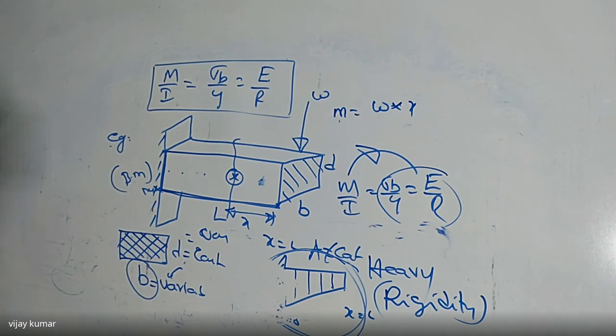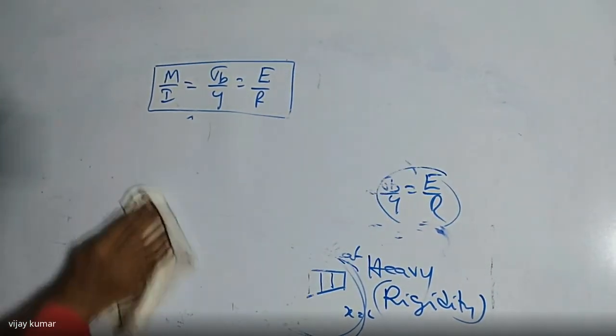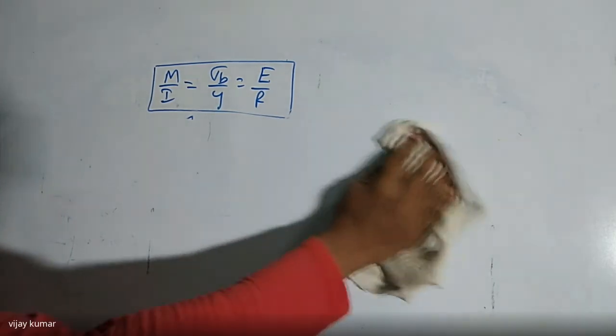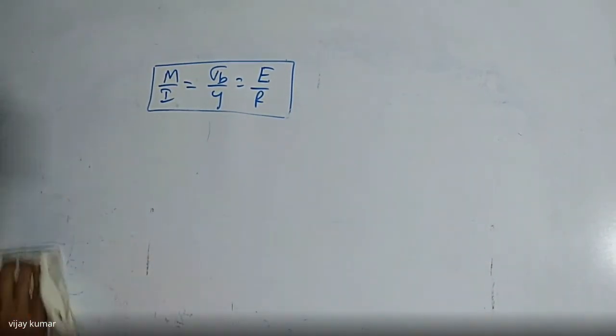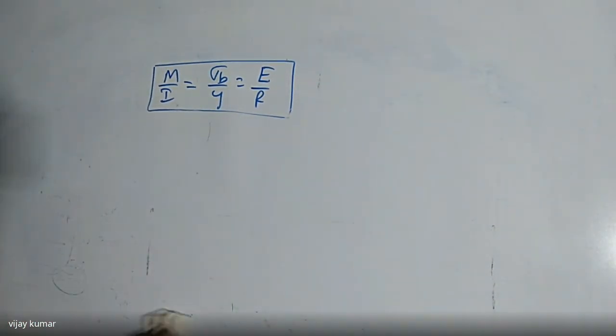So uniform cross section beams we can use where the beams are subject to smaller loads, and the design is totally based on maximum bending stress. When the beam is subject to heavier loads, the design is totally based on rigidity, and the area of cross section of the beam goes on varying. Did you get my point or not? All right. If you have any doubt on this one, please ask me. I will give you a clear explanation on this.